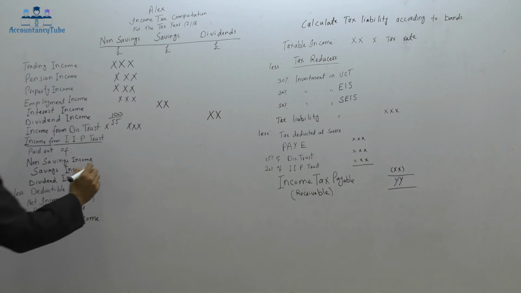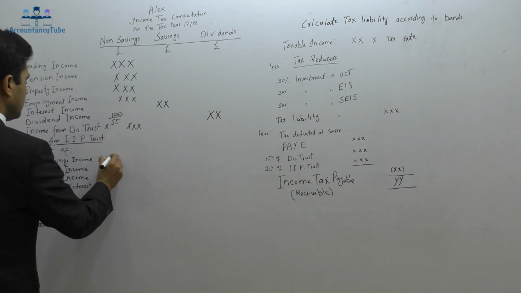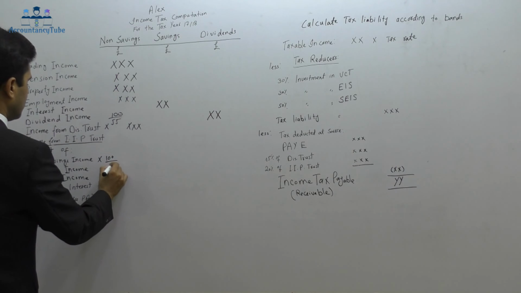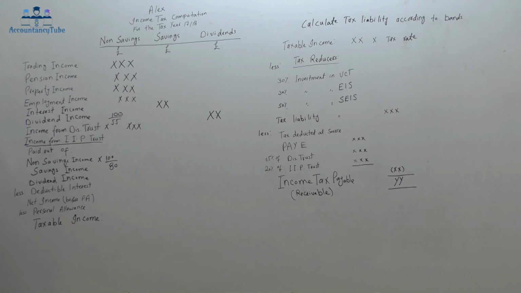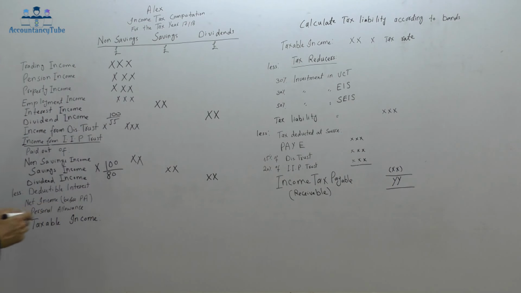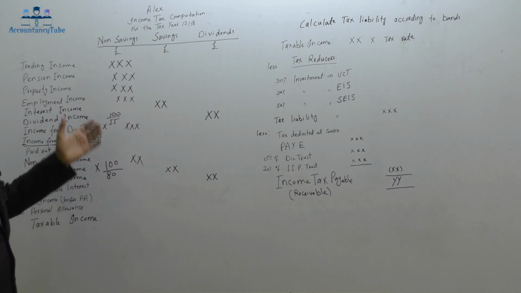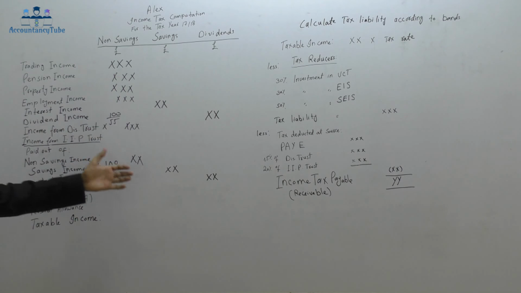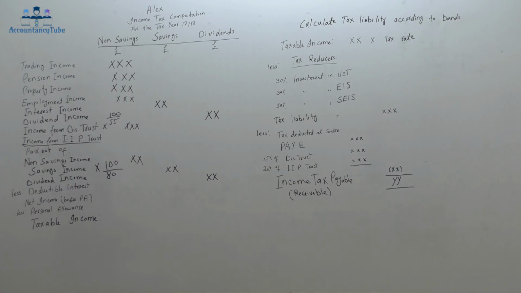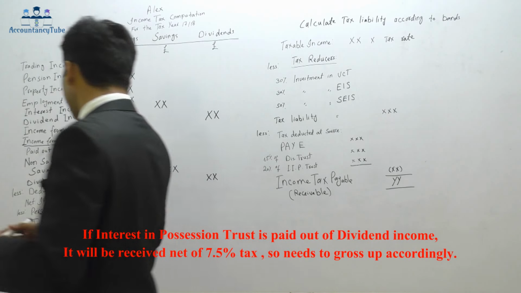How can we gross it up? I will have to multiply it by 100 over 80. That's how I gross it up, because 20% tax has been paid. Right. So whichever income it is paid out of, if it is paid out of non-savings income, it will go into the non-savings. If it is paid out of savings income, it will go into the savings. If it is paid out of the dividend income, it will go into the dividends.